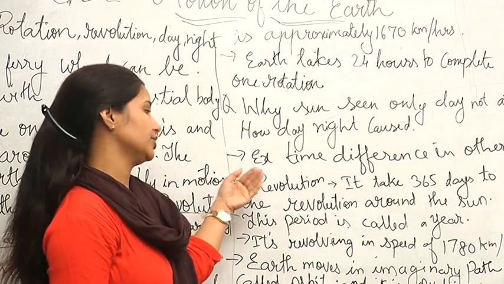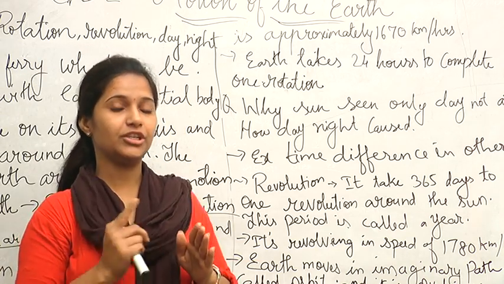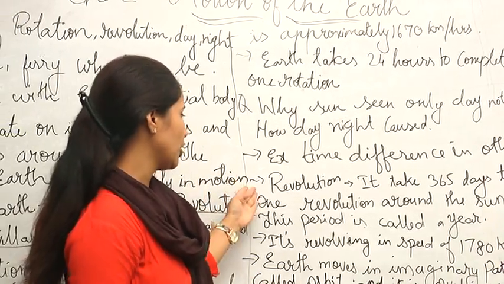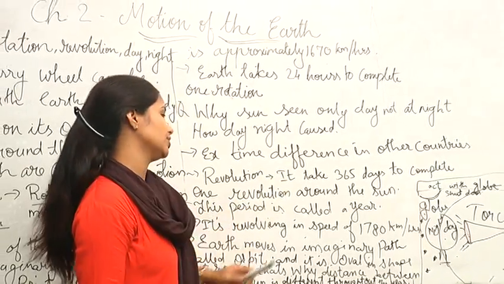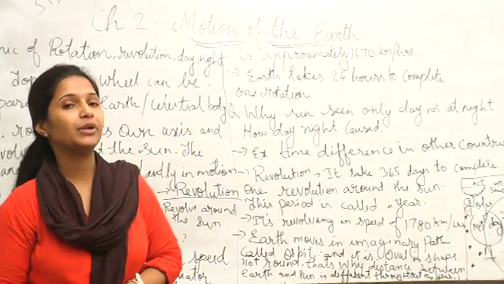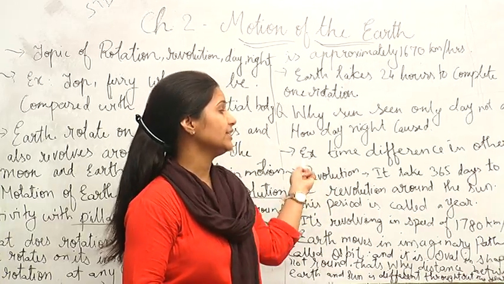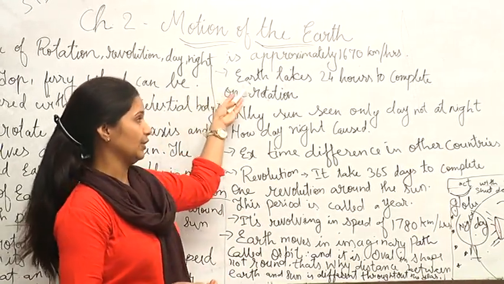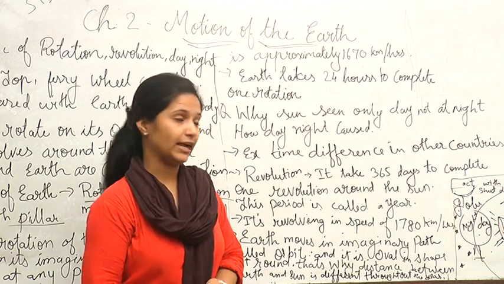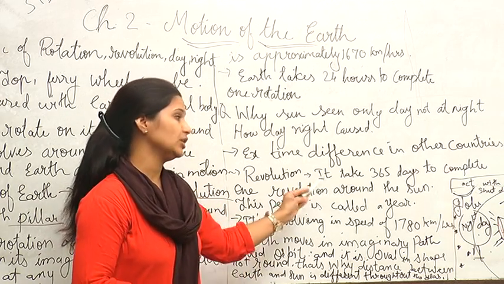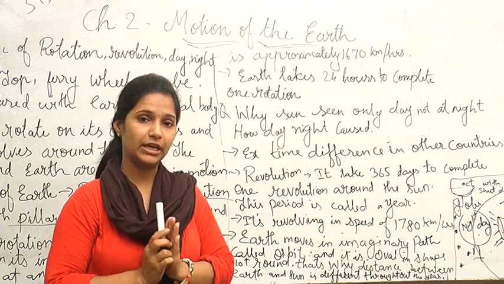Now, revolution. So this much we had studied about rotation, and also we had studied the definition of revolution. So now come to the point, revolution. It takes 365 days to complete one revolution around the sun. As we all studied before in previous classes, again we will revise. What time does it take? 365 days. And what time does it take for rotation? 24 hours. That means 1 day. But for revolution, 365 days to complete one revolution around the sun. That means the earth revolves around the sun within 365 days.